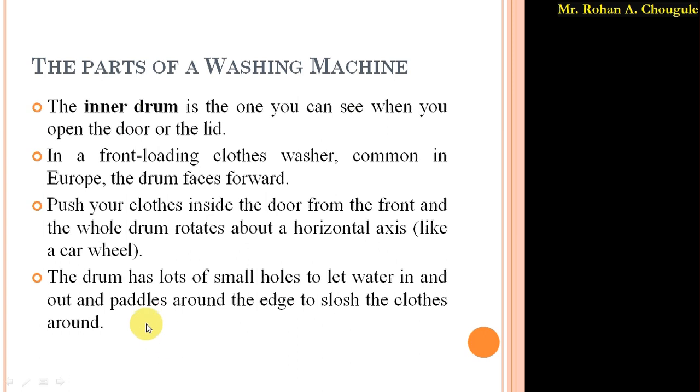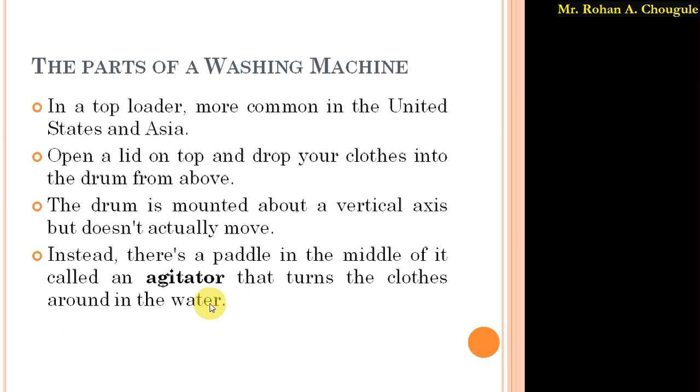And again, these drums have paddles around the edge to slosh the cloths around. In the case of a top loader washing machine, which is common in the United States and Asia, this machine has a door or lid on the top. From that door we have to drop the cloth inside the drum, and that drum is mounted about the vertical axis, but it does not actually move.